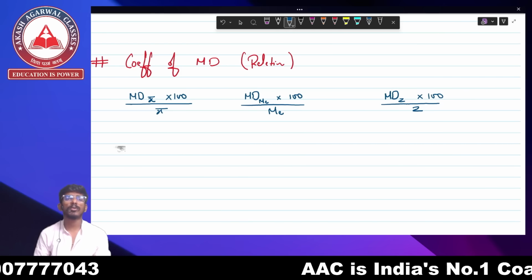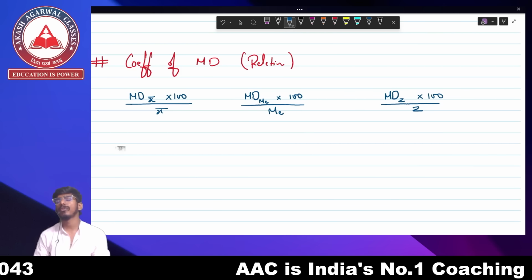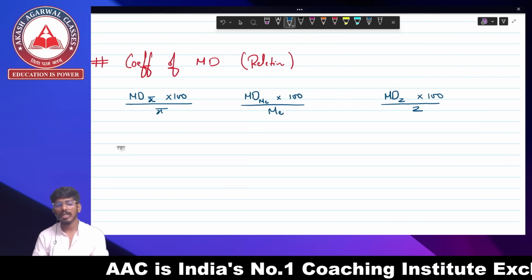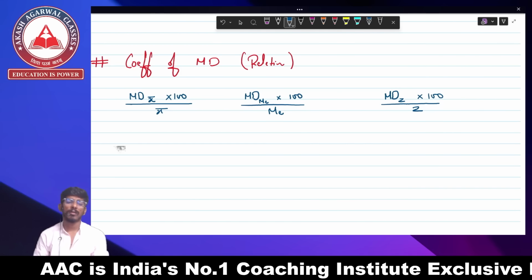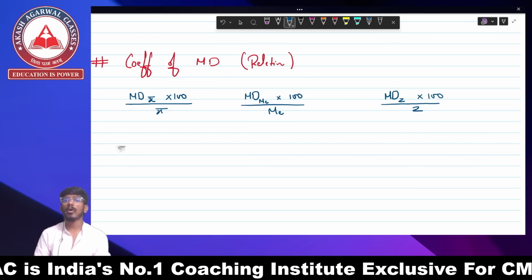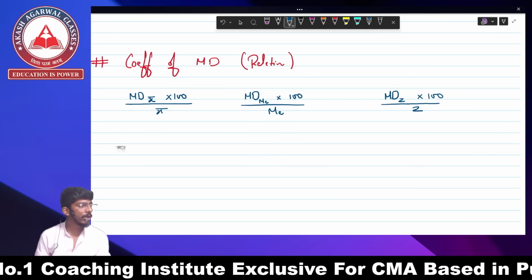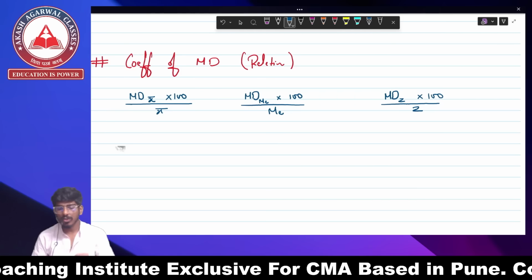Later on, we come to the relative measure. It is the coefficient of mean deviation. The formula is mean deviation about mean into 100 upon mean, mean deviation about median into 100 upon median, mean deviation about mode into 100 upon mode. So this is going to be your formula.